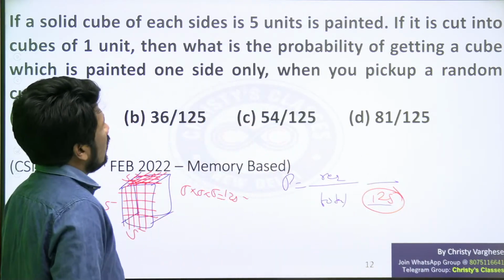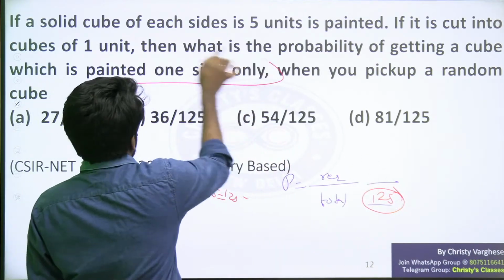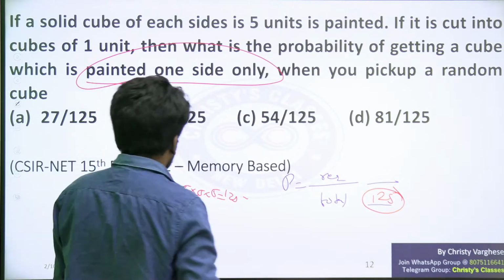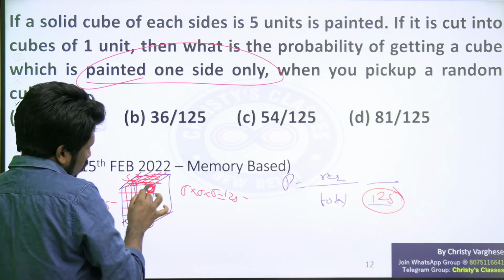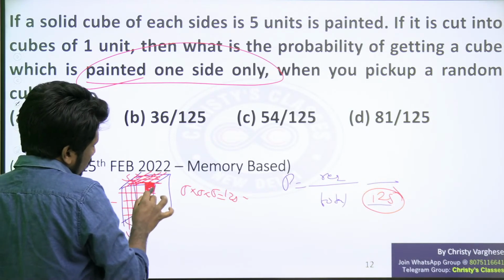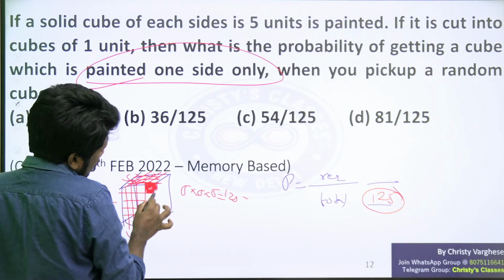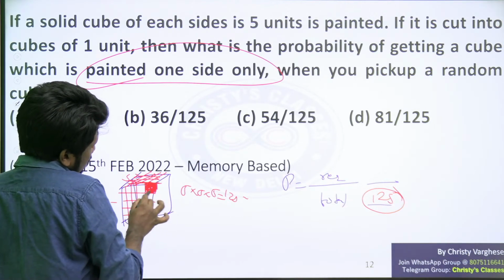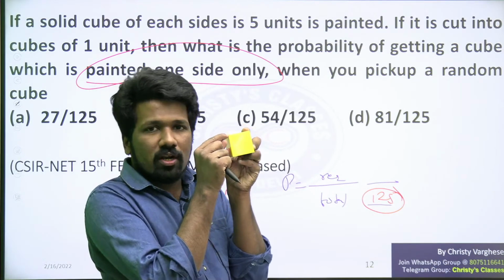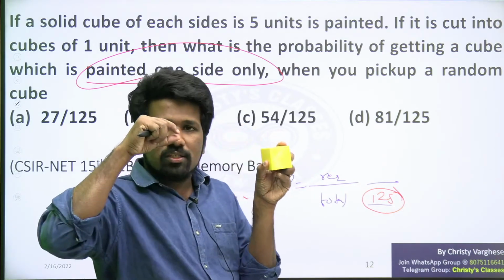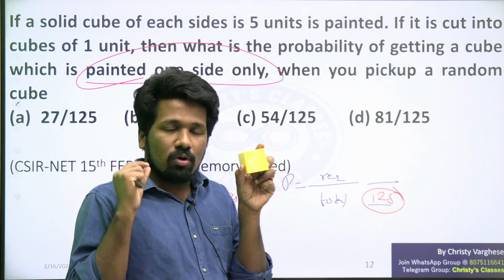Out of this, how many one side painted cubes are there? For example, look at this corner one. How many sides are painted? Can you imagine? Corner one means I am asking about this particular edge. After cutting this particular cube, you are getting a small one.